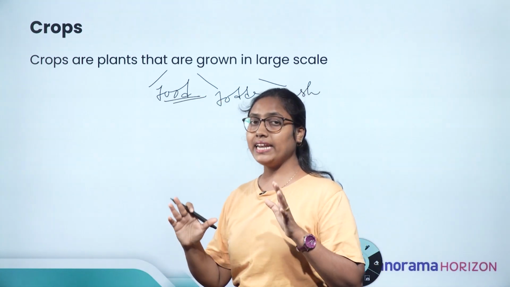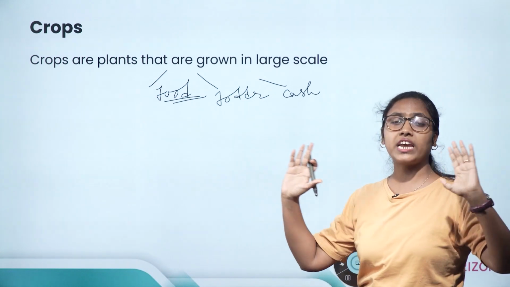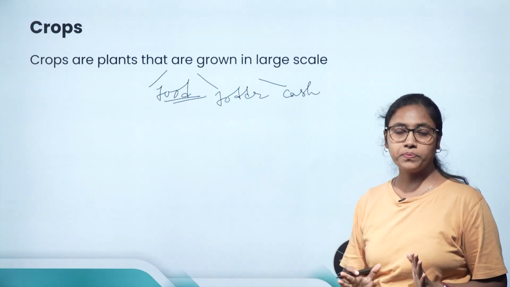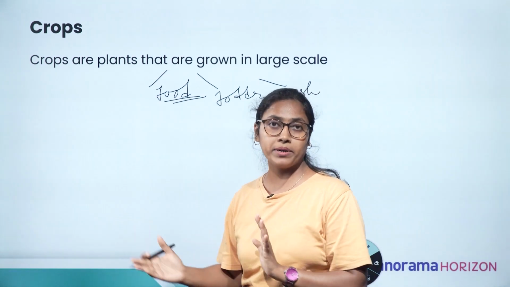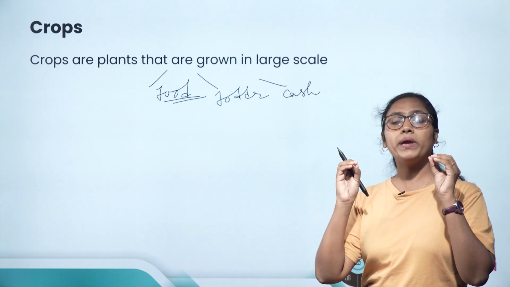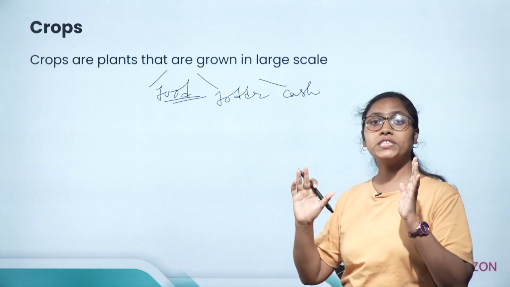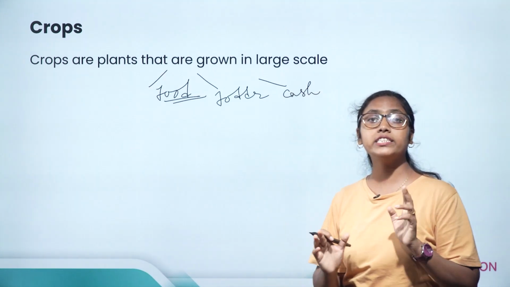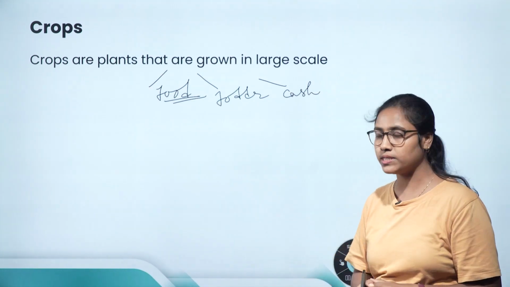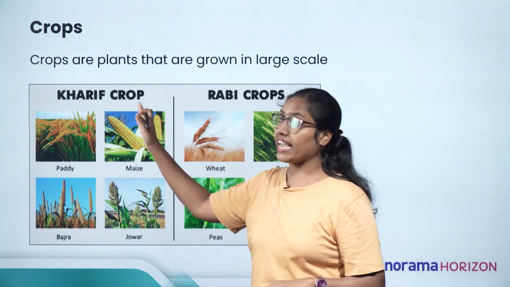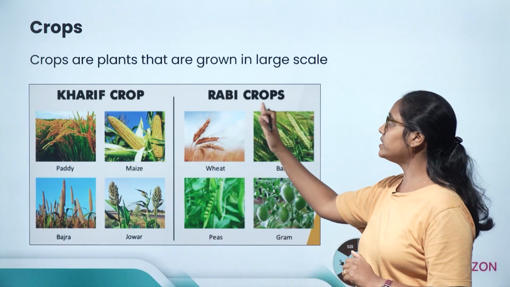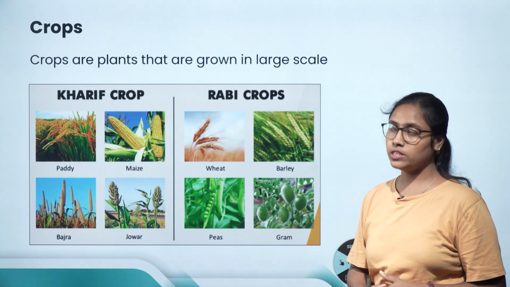We know that India is a vast agricultural country with different climatic conditions. Because of these different conditions, the crops in India are divided into two major types: Kharif crops and Rabi crops.